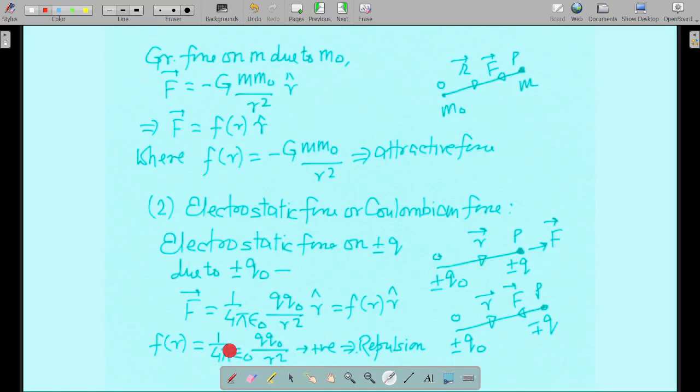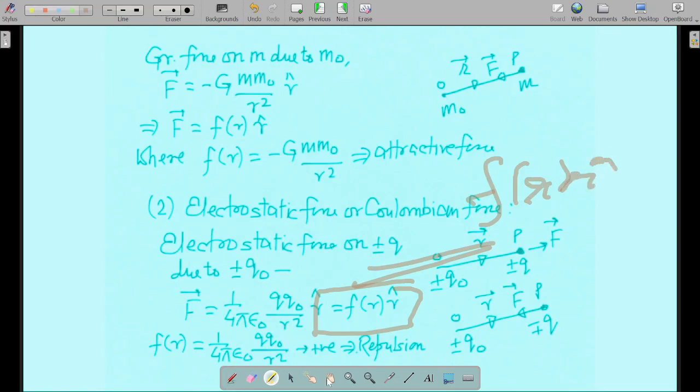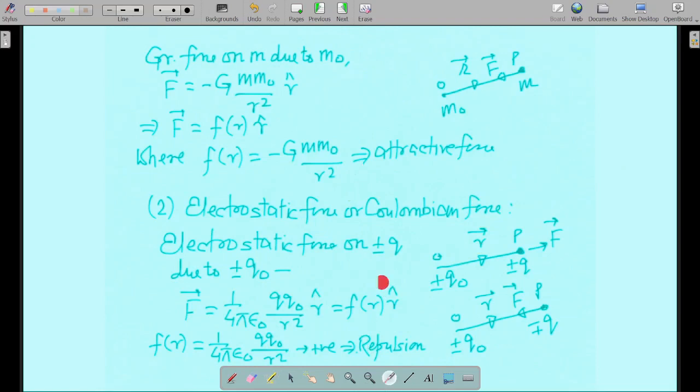So F of r equals 1 upon 4 pi epsilon naught q q naught divided by r square, positive. That is your repulsion. So you are able to represent electrostatic force also as F of r times r hat, that is, in terms of the definition of central force. The definition of central force says that whatever force it may be, if it can be represented in the form F of r times r hat, then it is a central force, and electrostatic force was able to be represented like this. So electrostatic force is also a central force.